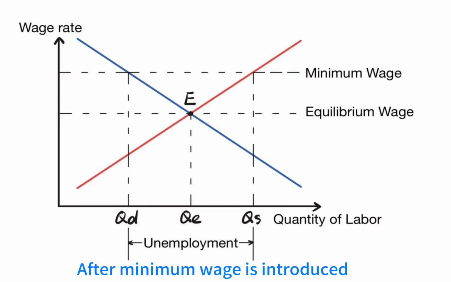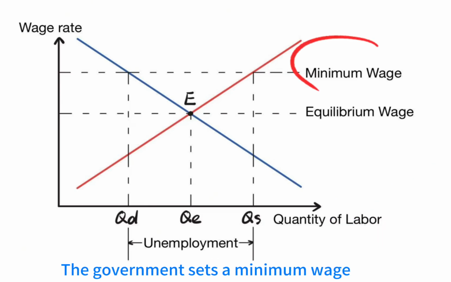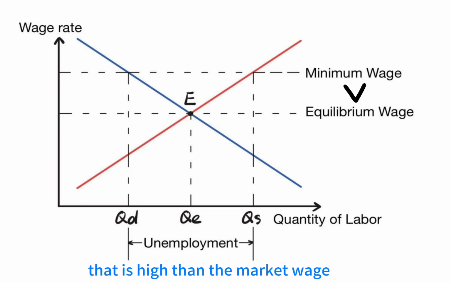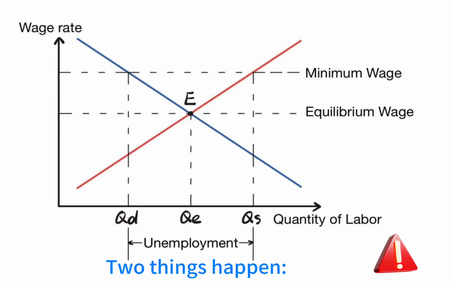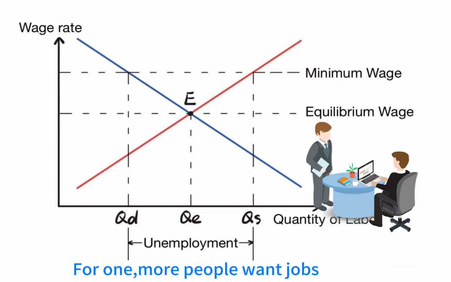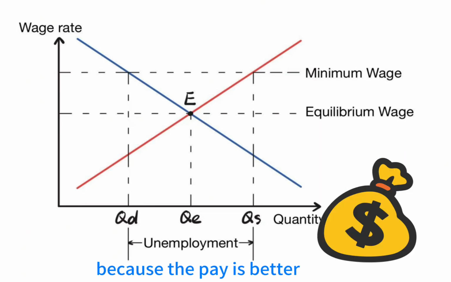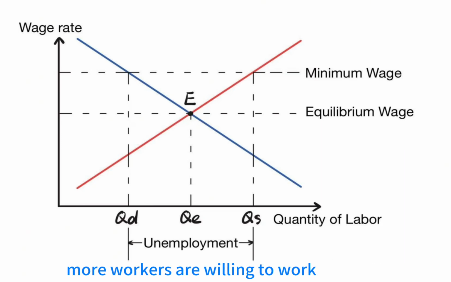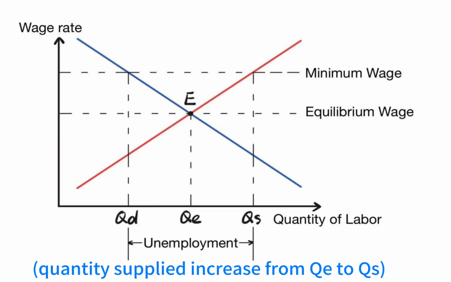Secondly, after minimum wage is introduced, the government sets a minimum wage that is higher than the market wage. Two things happen. For one, more people want jobs because the pay is better. More workers are willing to work. Quantity supplied increases from QE to QS.